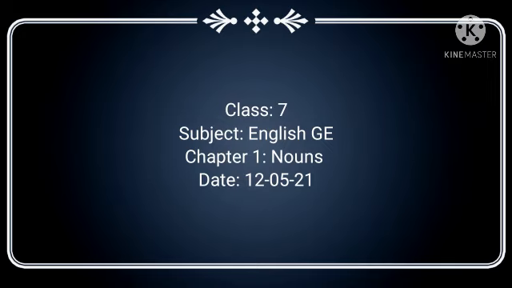Now, see the definition of noun. A noun is a word that indicates the name of a person, a place, an animal, a thing, or an idea. So any name of a person is a noun, any name of a place is a noun, any name of an animal like cat, dog, whatever it is, is a noun, a thing like pen, pencil, all a noun, or an idea like happiness, wisdom, all these are ideas. So all these are nouns, right?